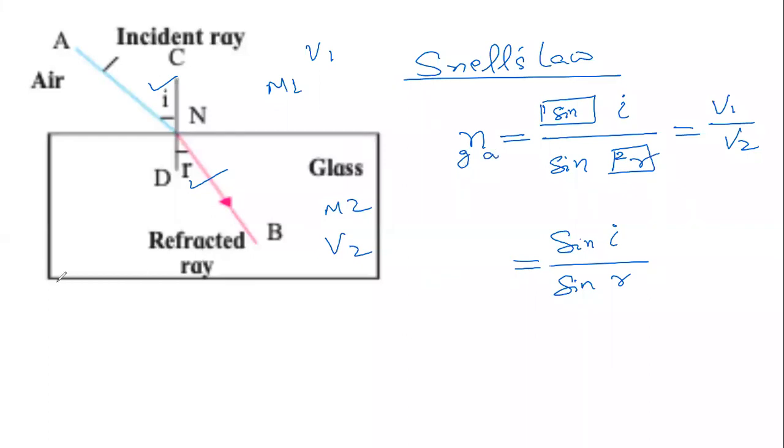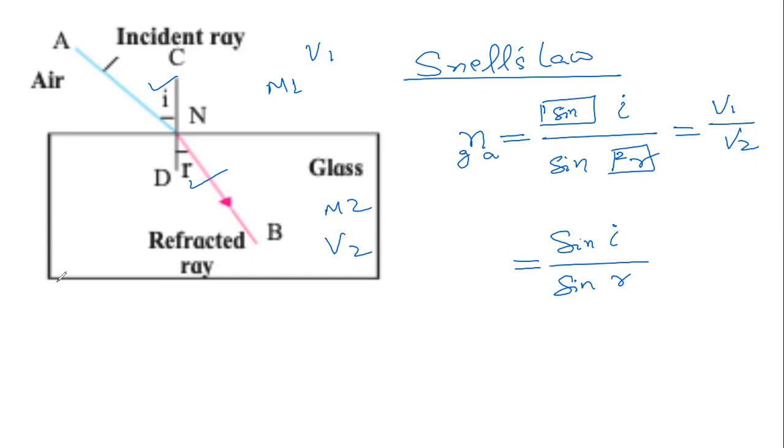This means the refractive index of glass with respect to air is sine i by sine r in this case. So once we measure i and r, we can measure sine i and sine r, or we can just take the ratio of velocity of light in the air and divide it by the velocity of light in the glass, and we will find the refractive index of glass with respect to air.